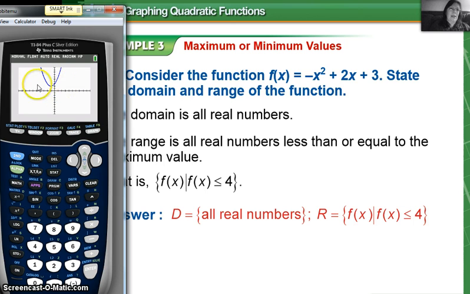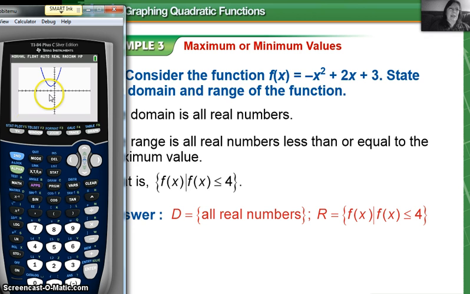It's never going to be less than, looks like about 2 here. So for this particular function, the domain would still be all real numbers because it's quadratic, and the domain of all quadratic functions is all real numbers.